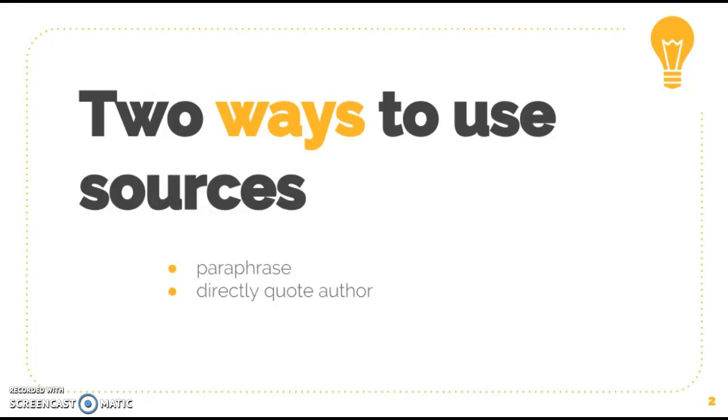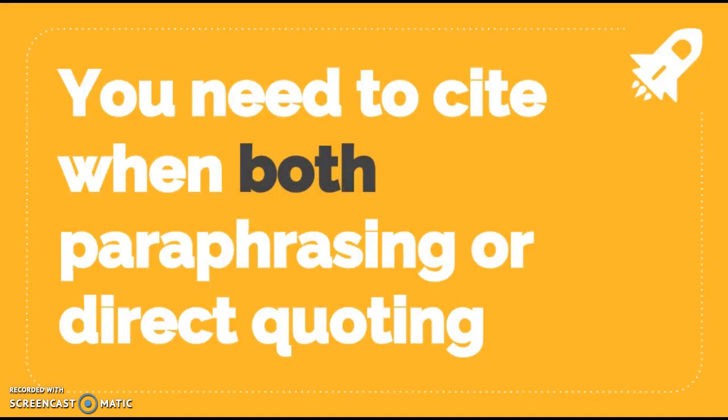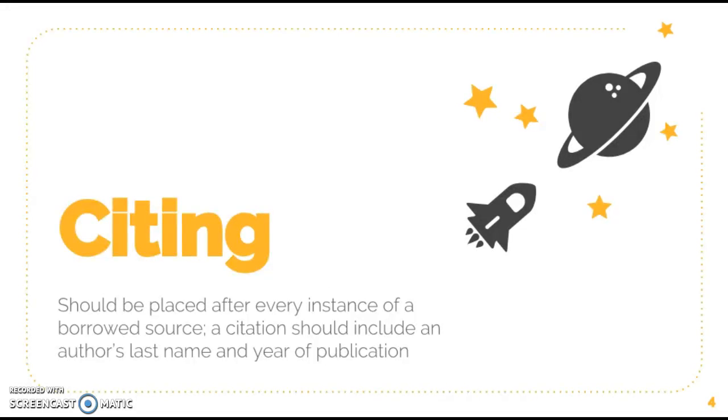Many of us know we need to use sources in our writing, but we might not know how to do this. There are basically two ways to integrate sources into your writing. You can either paraphrase or directly quote an author. The most important lesson to remember is you need to cite when both paraphrasing or directly quoting a source within your writing. So let's talk a little bit more about citing.